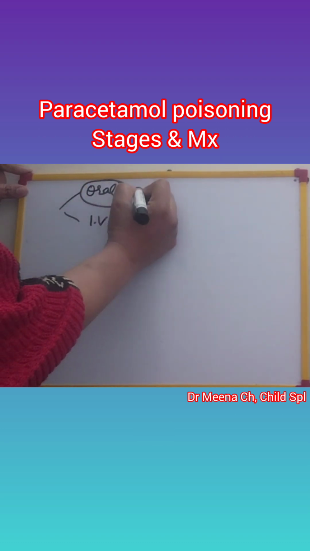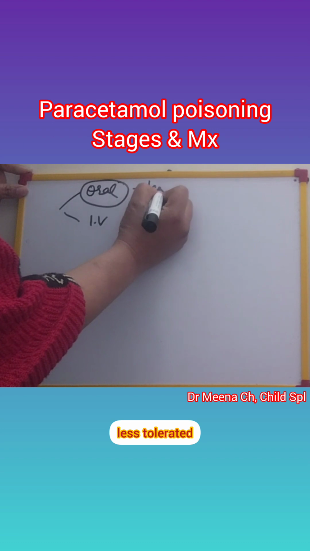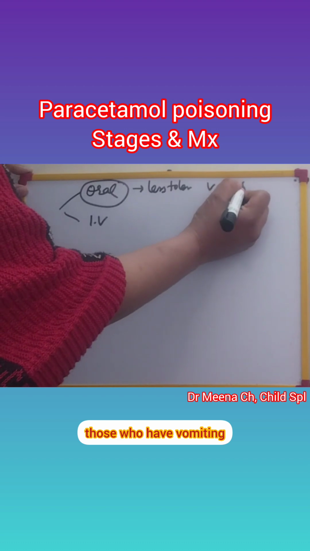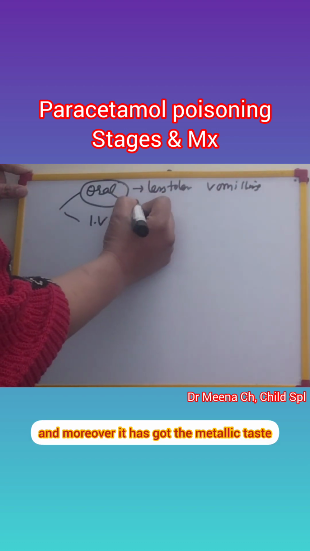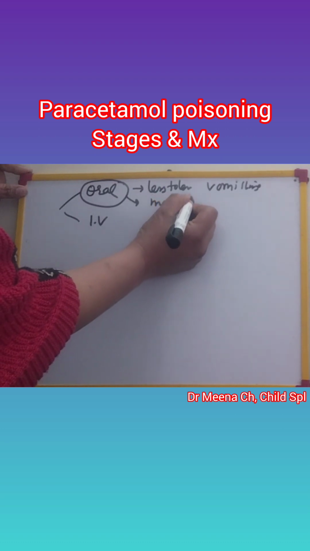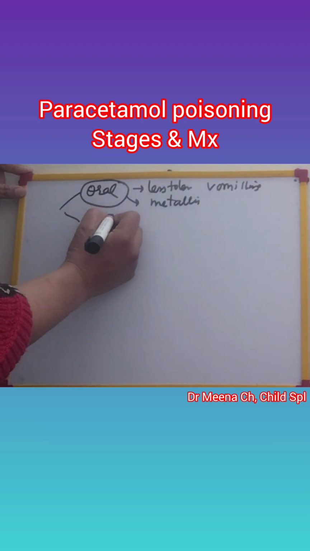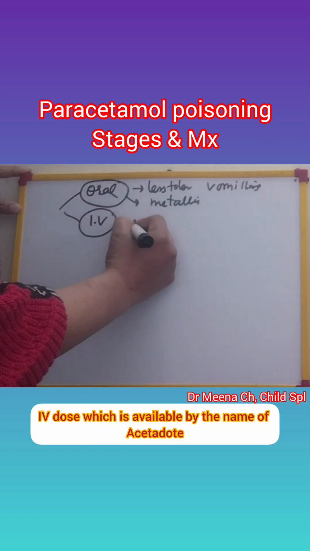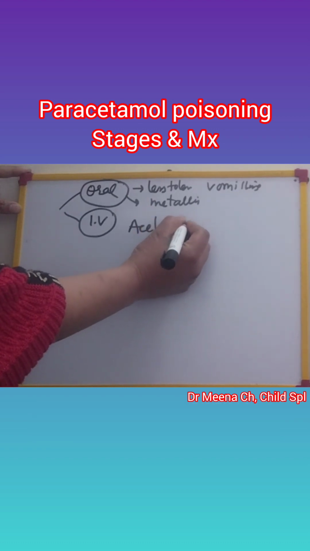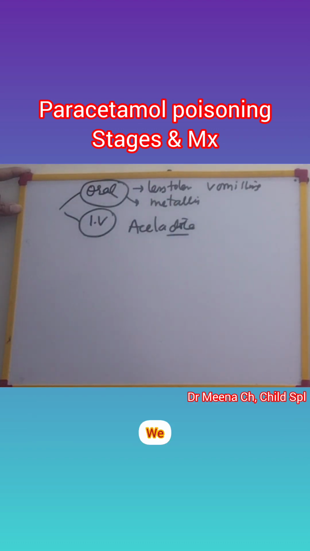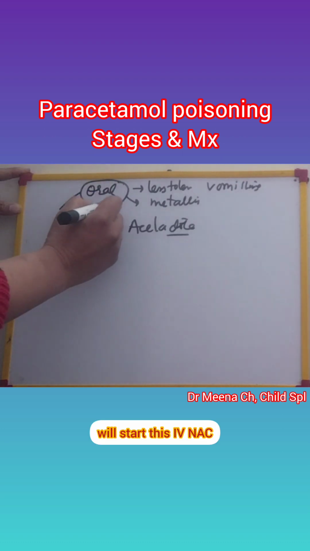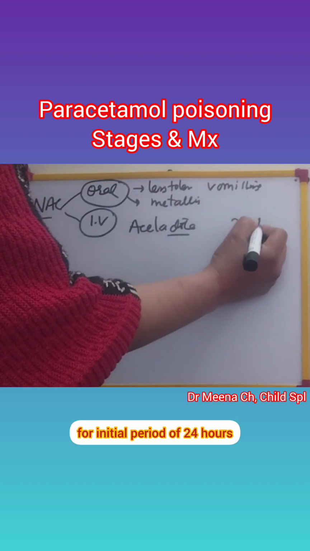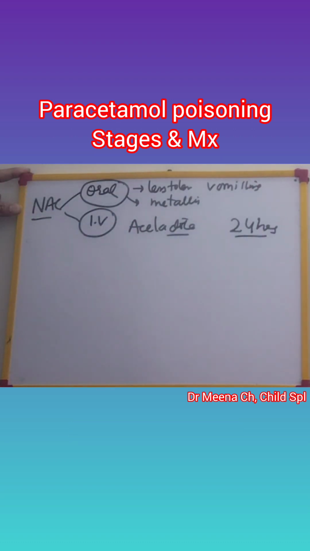Oral is less tolerated in patients who have nausea and vomiting, and moreover it has a metallic taste, so there is less acceptance by the children. So mostly we use the IV form, which is available under the name of acetylcysteine, right? We'll start this IV NAC for an initial period of 24 hours, right?